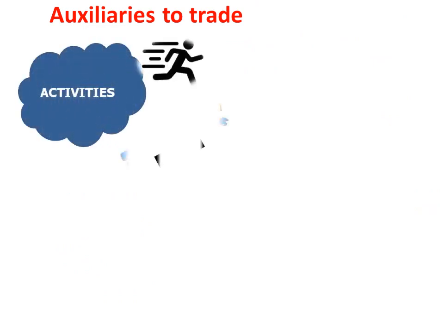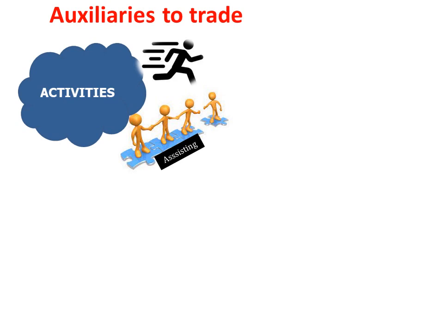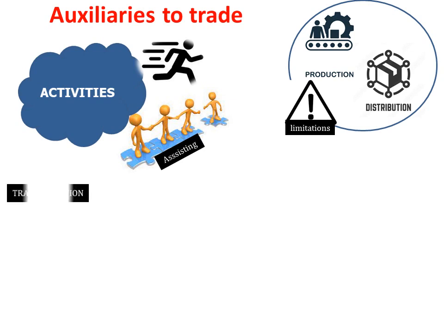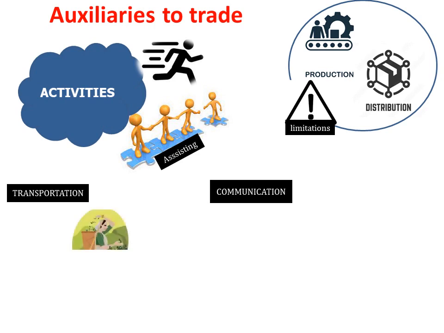Auxiliaries to trade. Activities which are meant for assisting trade or helping are known as auxiliaries to trade. Now these aids to trade help in removing the various limitations which arise in production and distribution of goods. The common auxiliaries to trade are transportation and communication. Now transportation refers to movement of goods from one place to another. The obstacle of place is removed by transport. For example, tea is produced in Assam but it is consumed in all parts of the country. This is made possible only because of transport.